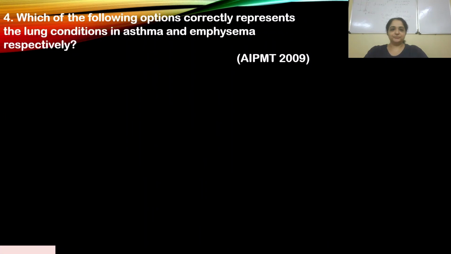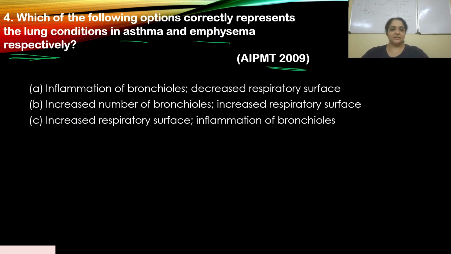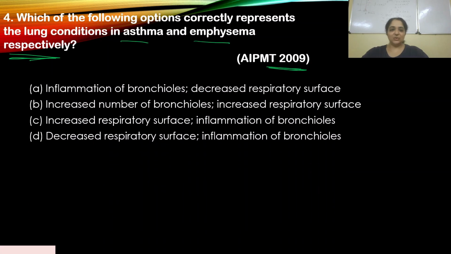Let's move on. Question number 4. Which of the following options correctly represents the lung conditions in asthma and emphysema respectively? Please remember, asthma and emphysema respectively. And this appeared in 2009. Let's look at our options. We have A, B, C and D. Again I would suggest you pause the video and then come back to this answer.